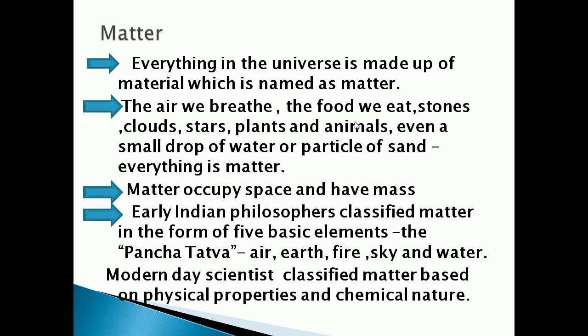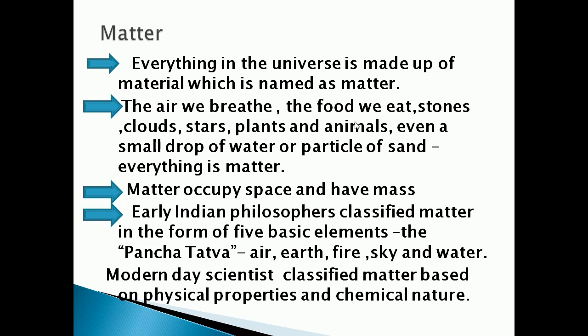Not only that, ancient Greek philosophers had arrived at a similar classification of matter. Like Indian philosophers, Greek philosophers also classified matter into five basic elements.